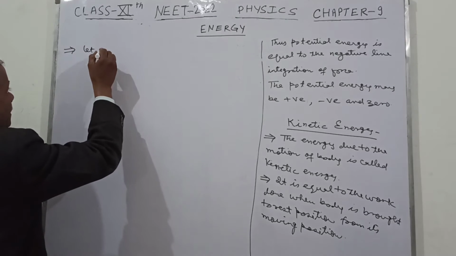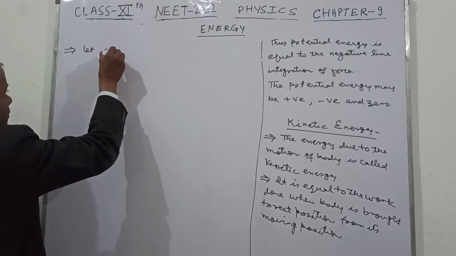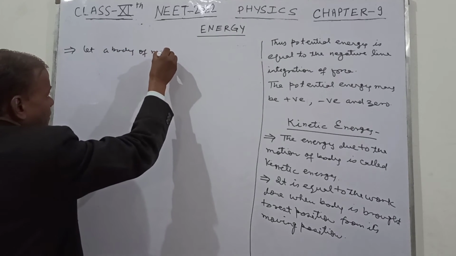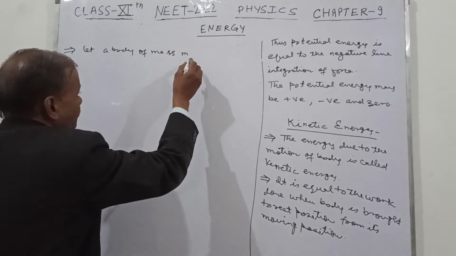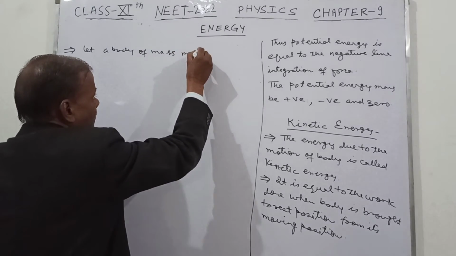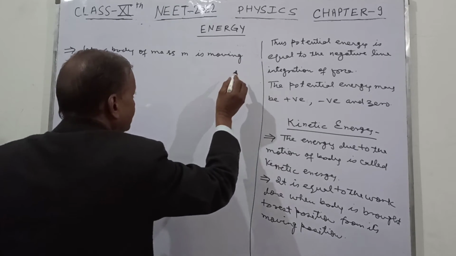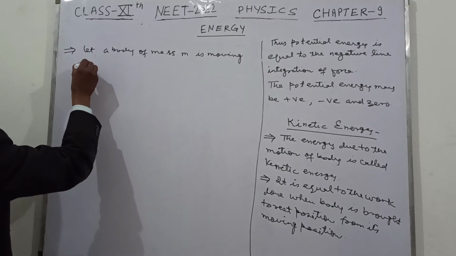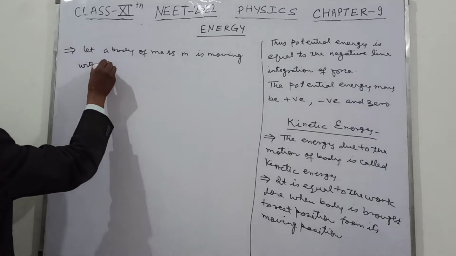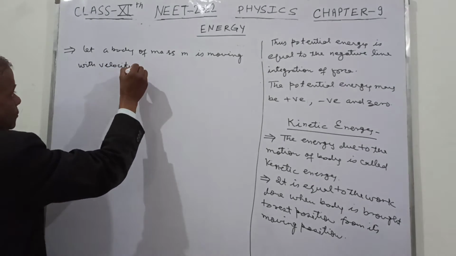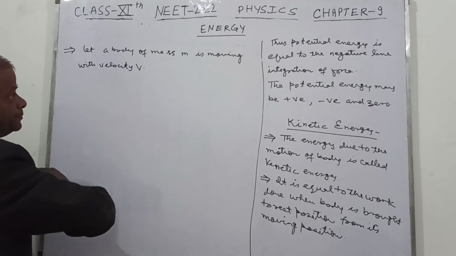Let a body of mass m be moving with velocity v.